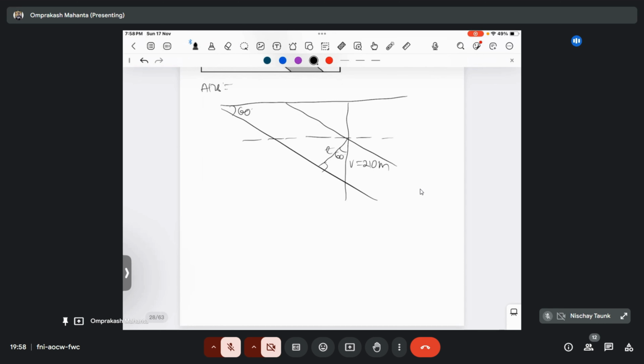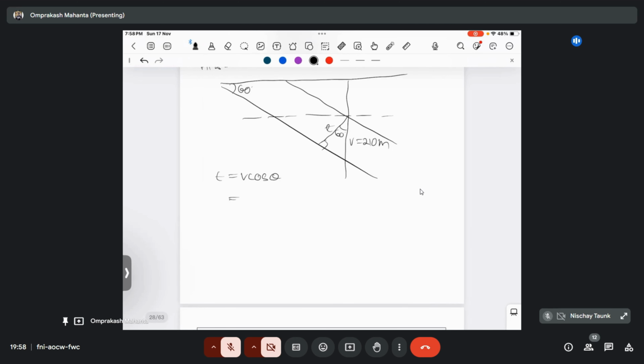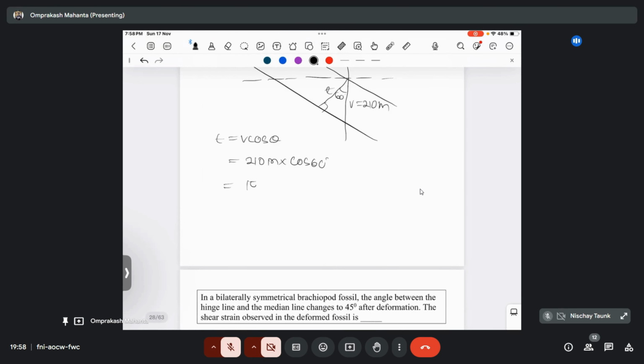This is also a 60 degree, so we know that t equals v cos theta. So v will be your 210 meter into cos 60 degree. 210 into cos 60, it will be 105 meter. So the answer will be 105 meter. I already derived the formula, that's why I'm putting it directly into the formula. Okay, you can calculate that.